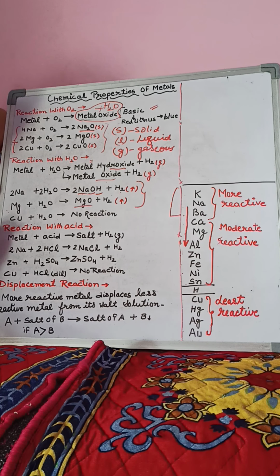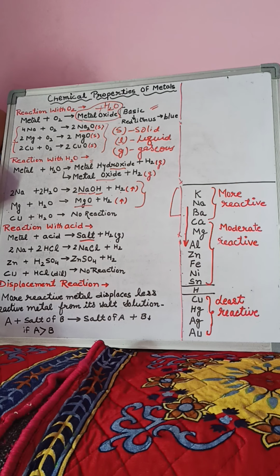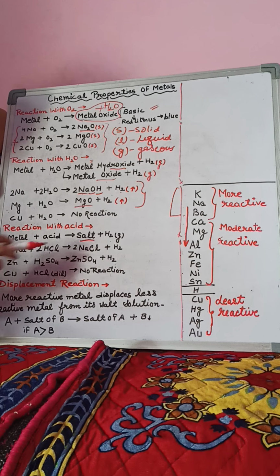The third chemical property of metals is reaction with acid. When metals react with acid, there is a formation of salt and hydrogen. Here children, salt is not always NaCl. The formula of salt is not always NaCl. NaCl is one of the salts, but all salts are not NaCl. Common salt, you know the formula of common salt, is NaCl, and all salts are not examples of NaCl. Metal plus acid gives salt plus hydrogen gas evolved.